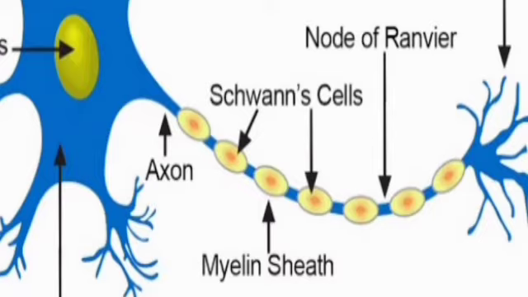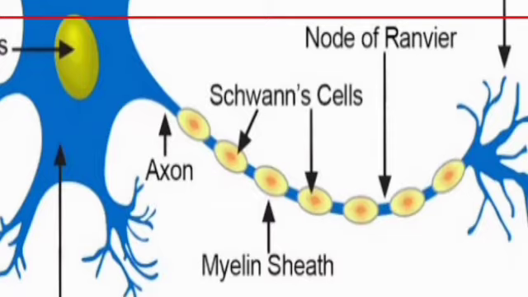The information is in the form of impulses. It is not in the form of writing something. It is in the form of impulse. So when this impulse passes through this long axon, it may get slowed down. So the myelin sheath doesn't allow the impulses to slow down. Okay, so it helps the cell to pass on the message or the information faster. And you can see these are the nerve endings, the axon terminals. Terminals means the end of it.